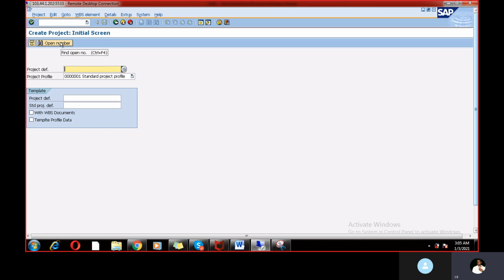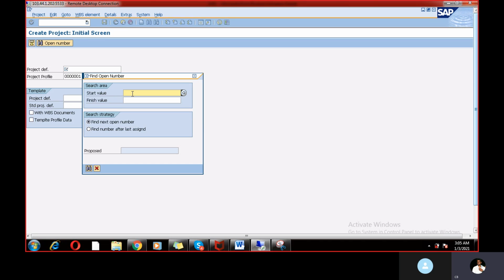I'm just going to open a number, and here you can give the start value date, and the project name. 01, 2021. This is the 01 period, and the finish value I'm not giving anything over here, and just click enter.